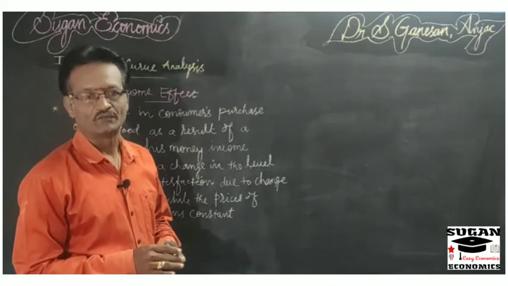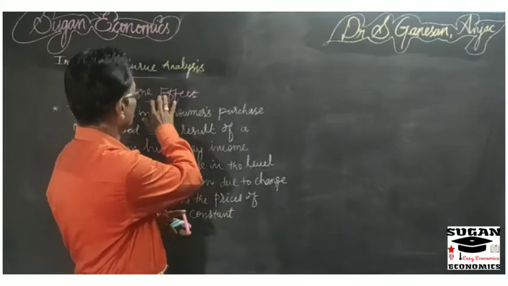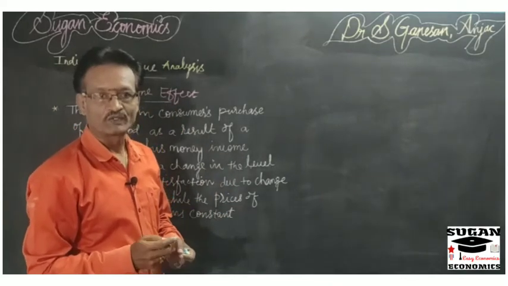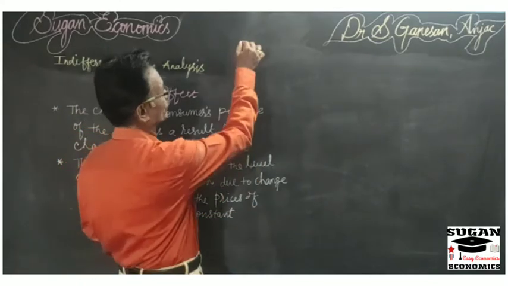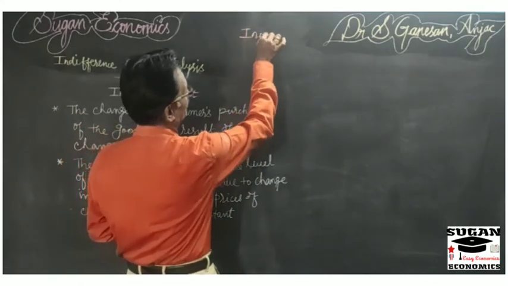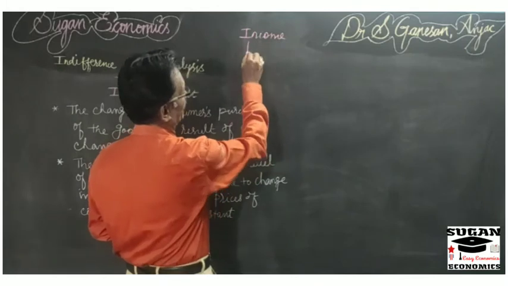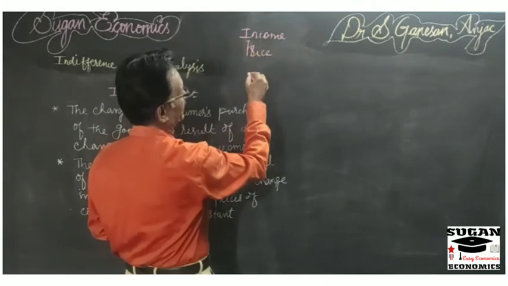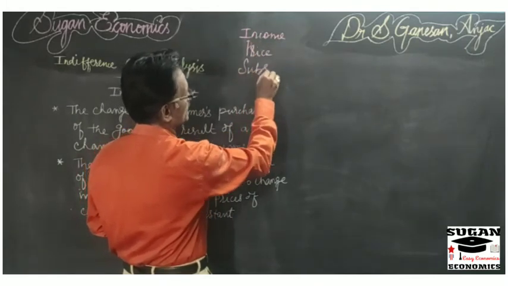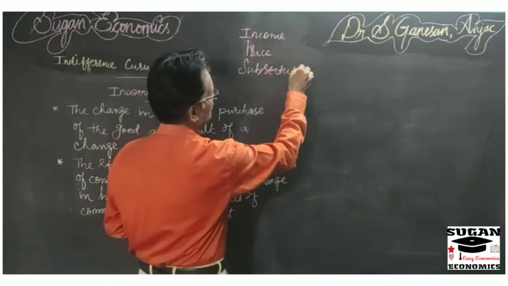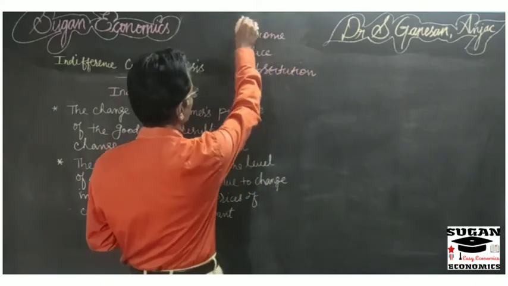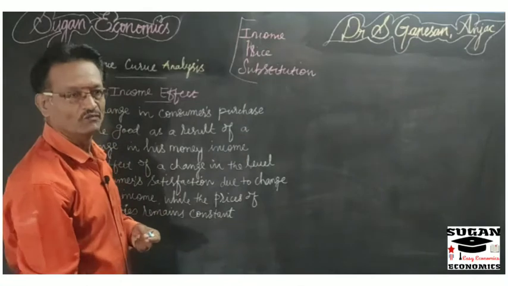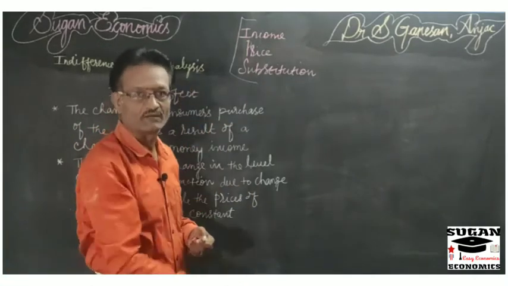Today we are going to discuss income effect. Before that, there are three important effects: income effect, price effect, and substitution effect. These are the three important effects we are going to discuss under indifference curve analysis.